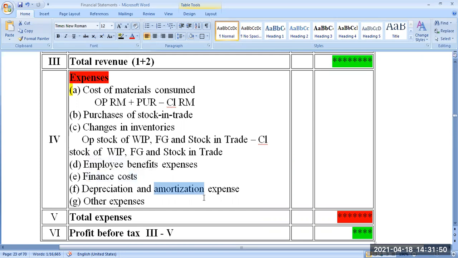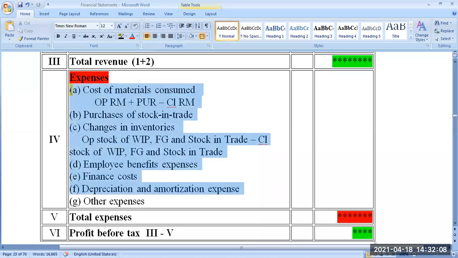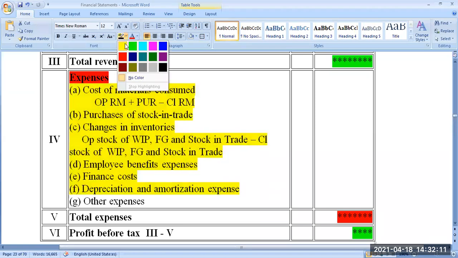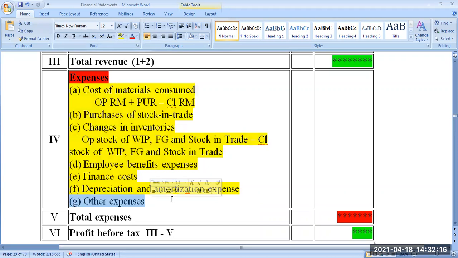amortization. Suppose a patent, you bought it for 10 lakh rupees, and that patent you can use for the next 10 years. Every year you will write off 1 lakh. That 1 lakh comes under amortization expense. The remaining 9 lakh is treated as an asset, which goes to the balance sheet. Okay. Apart from these expenses, any other expense in the company will be listed under other expenses. Advertisement expense, marketing expense, selling expense, or auditor fee, everything put together will come under other expenses.